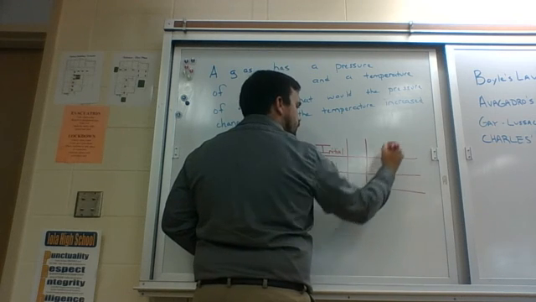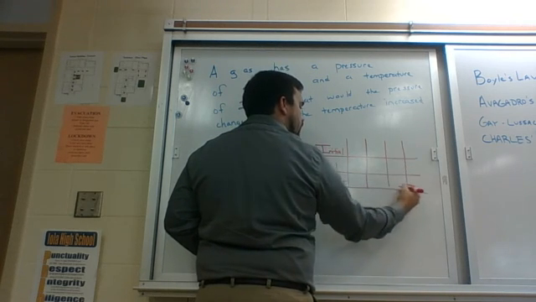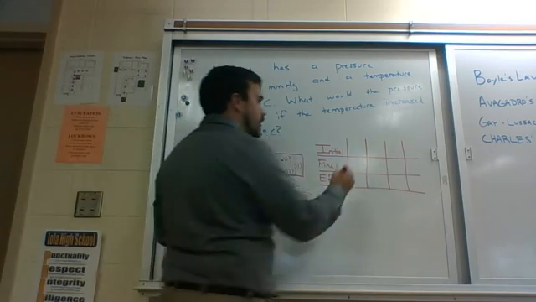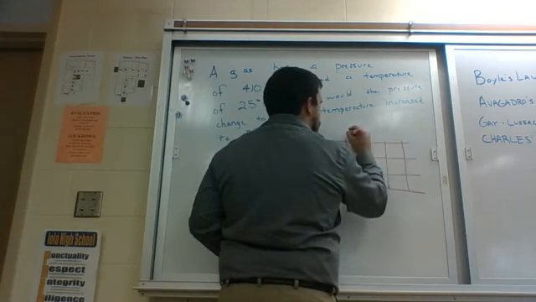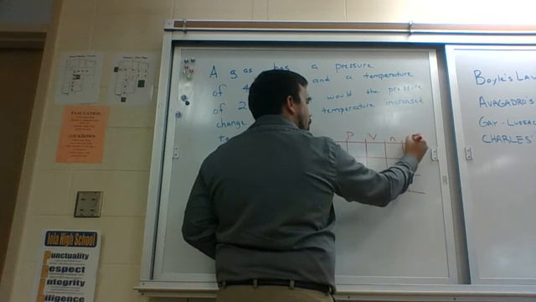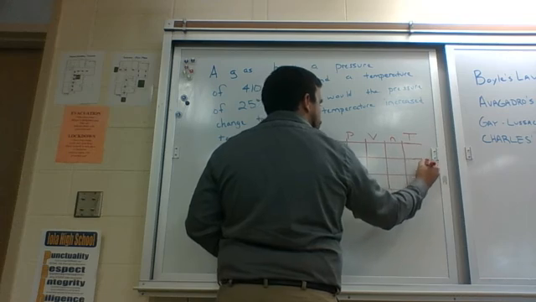The columns are whatever variable could be affected about a gas. For instance, I can manipulate pressure. I can manipulate volume. I can manipulate the number of particles, and I can manipulate temperature.